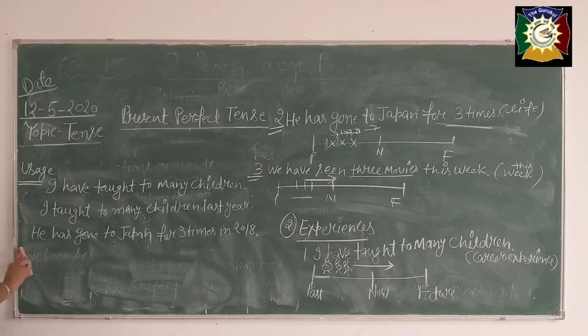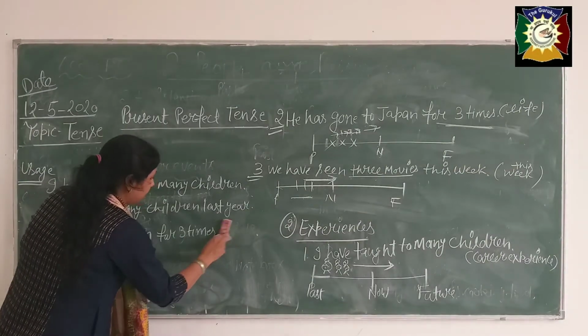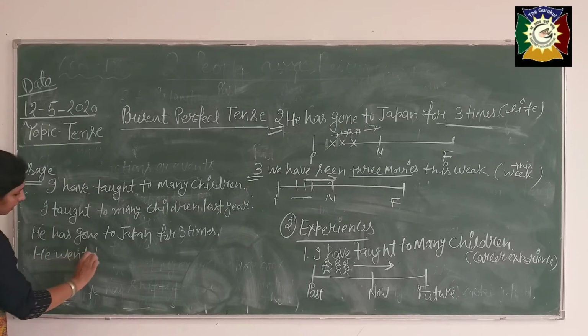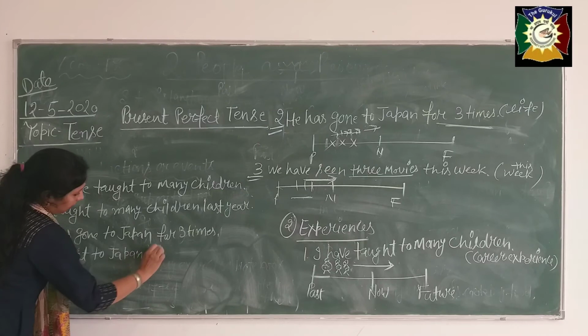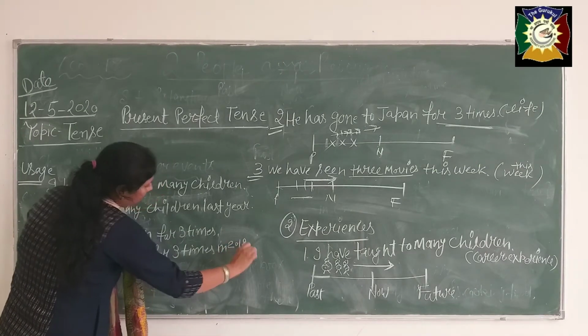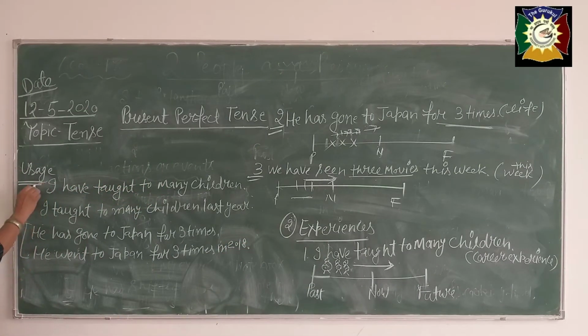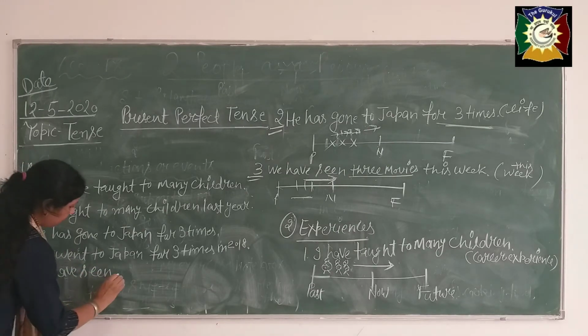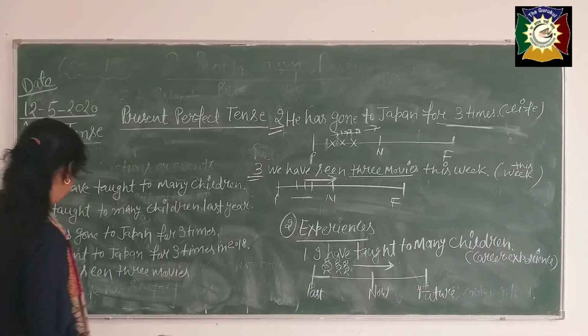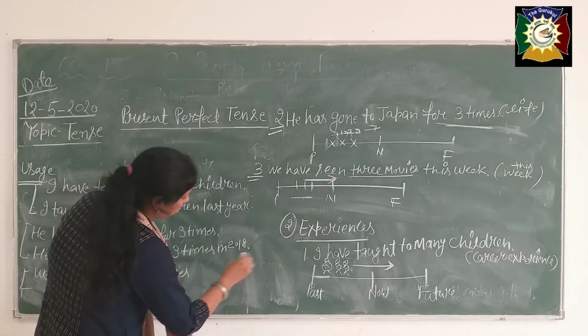Sorry, change this first, first of all, sorry bete, don't write this, this is a present. He went to Japan for 3 times in 2018. Okay, these two, and the third one is we have seen 3 movies this week.